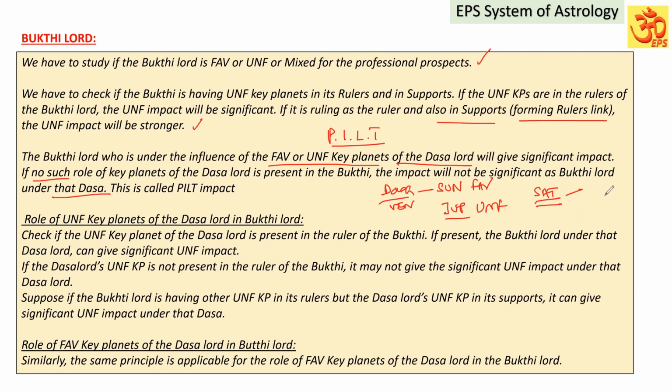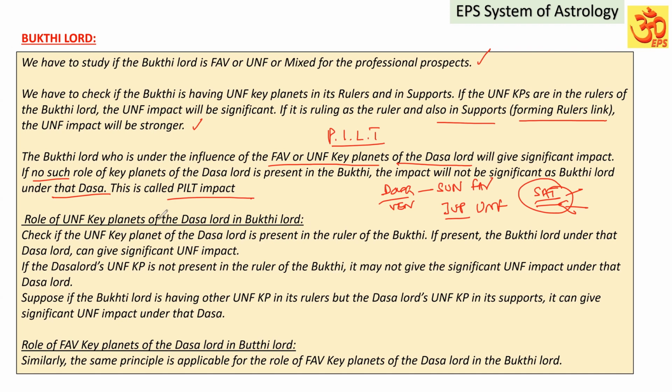The same Buddhi can give some significant unfavorable impact elsewhere. Suppose Saturn is having some unfavorable key planet that is not ruling the Dasa. In that case, the Buddhi under this Dasa will not be significantly unfavorable. But the same Buddhi under some other Dasa, if that Dasa is having the unfavorable key planet of the Saturn in its ruler, that Dasa and Buddhi will form pilt connection and combinedly they will give unfavorable impact strongly. This is called pilt impact.